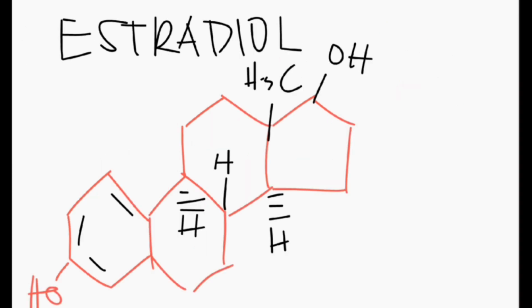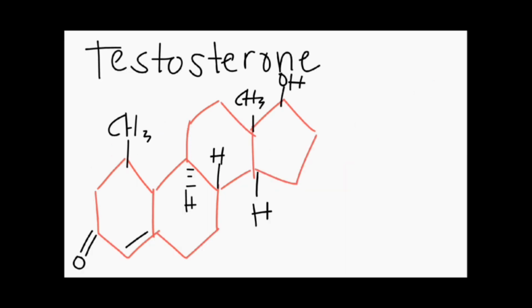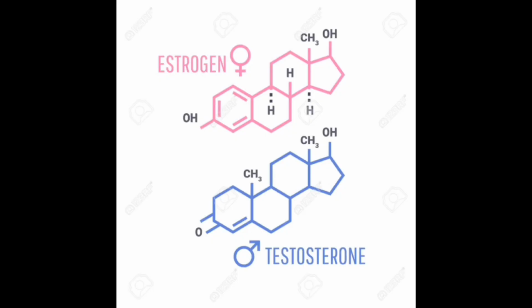Next, we have estradiol, which is a type of estrogen, the primary female sex hormone. And the other one is testosterone, which is an androgen, and that is the primary male sex hormone. Estradiol and testosterone are chemically similar. Besides both having four fused rings, they also both have this hydroxyl group at the top, but estradiol really stands out due to the presence of this aromatic ring, which is not present in testosterone or in cholesterol.